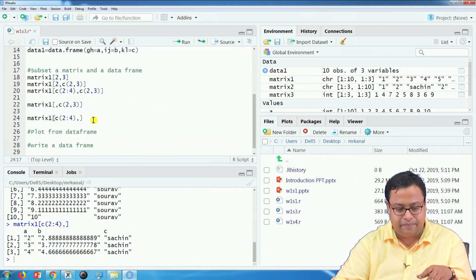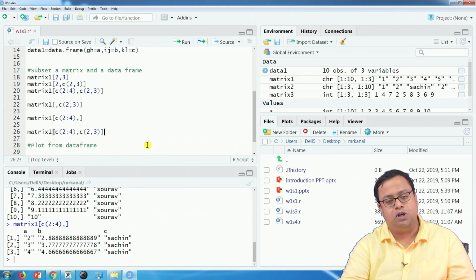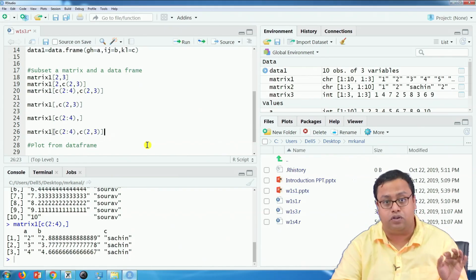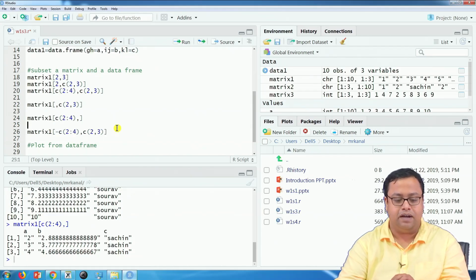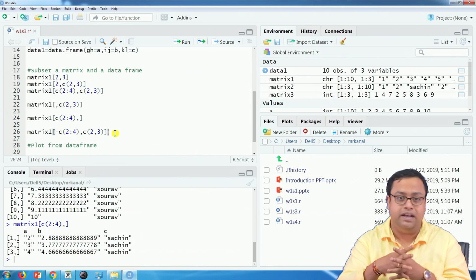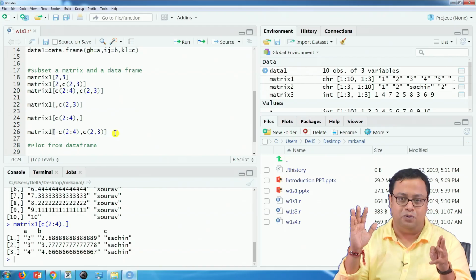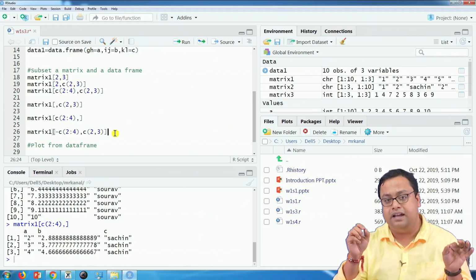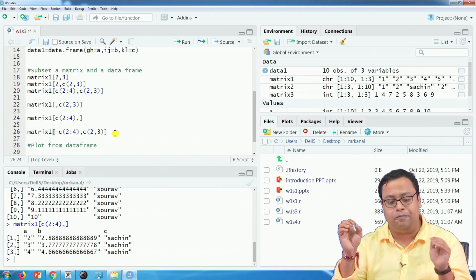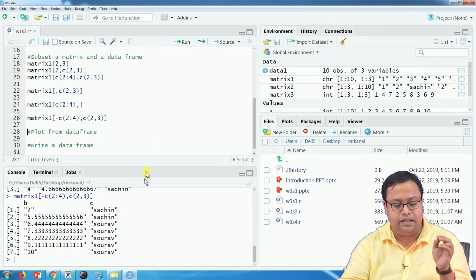Another interesting thing is, let us say I want to print all rows other than second to fourth row. All I have to write is minus 2 to 4. It is a very interesting thing. What it does is it does not print second to fourth row, it prints all other rows, because before the comma I have written minus C(2:4) and after the comma 2 to 3. So, it is actually printing all of them.